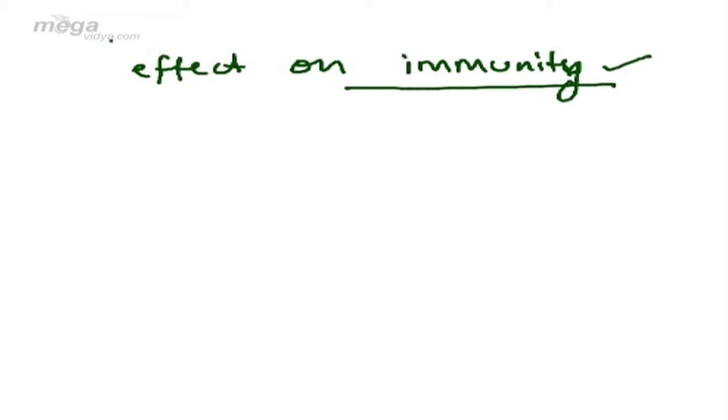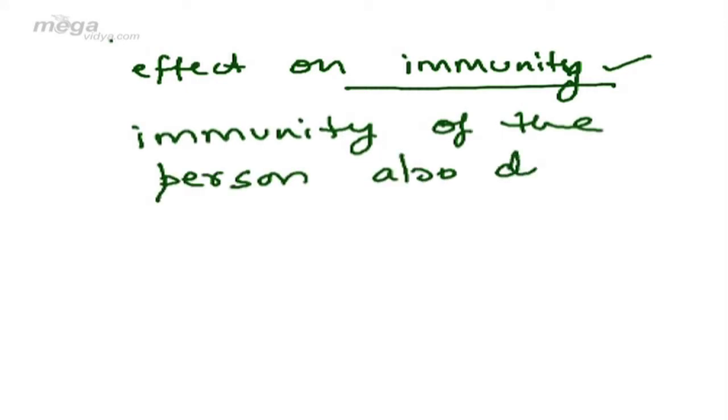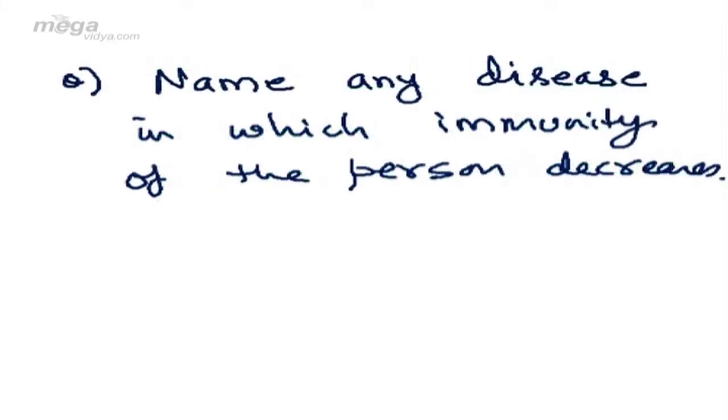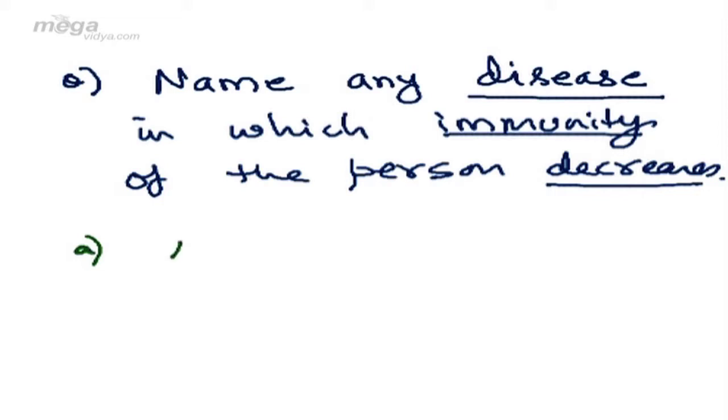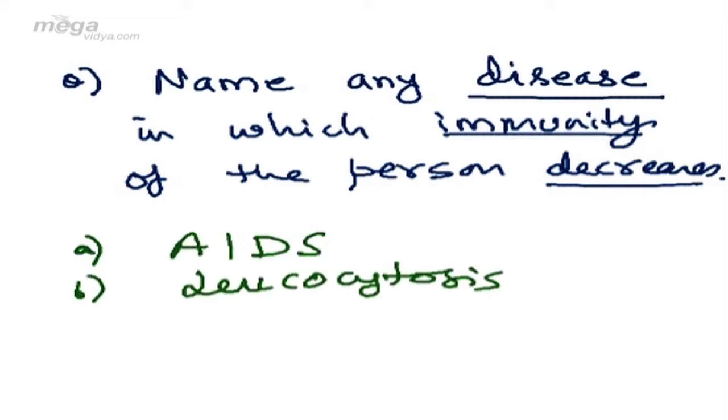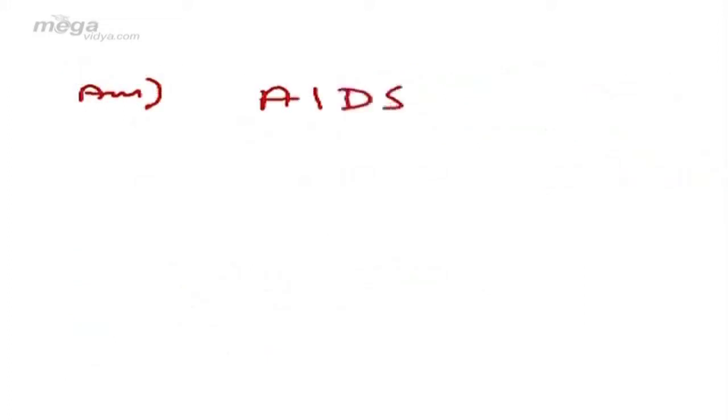Dear students, can you tell me if the number of WBCs decreases in a person, what will be the effect on immune system of the person? Obviously, as the number decreases, immunity of the person also decreases and the person suffers from multiple infections. Can you tell me any disease in which the number of WBCs decreases? Suppose I give you a question, name any disease in which immunity of the person decreases, and I give you four options. Suppose the first option is AIDS, second is leukocytosis, third is anemia, and fourth we put none of these. The correct answer will be AIDS.